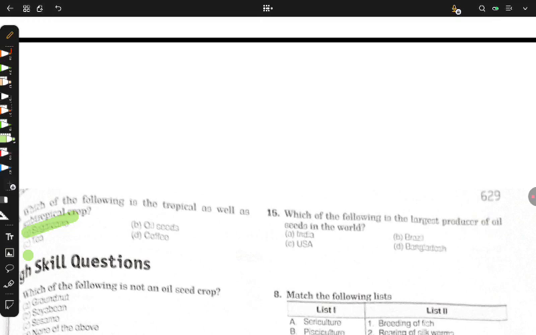The following is the largest producer of oil seeds in the world. Oil seeds in the world, I have told you to write it down in a copy. If you have written it down, then just answer me in 5 seconds. 1, 2, 3, 4, 5, 6. Sorry, I gave you 5 seconds, but I took 7 seconds.